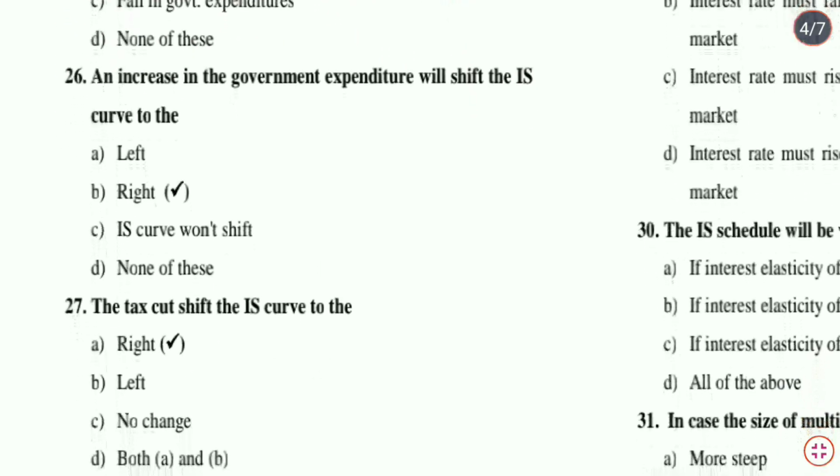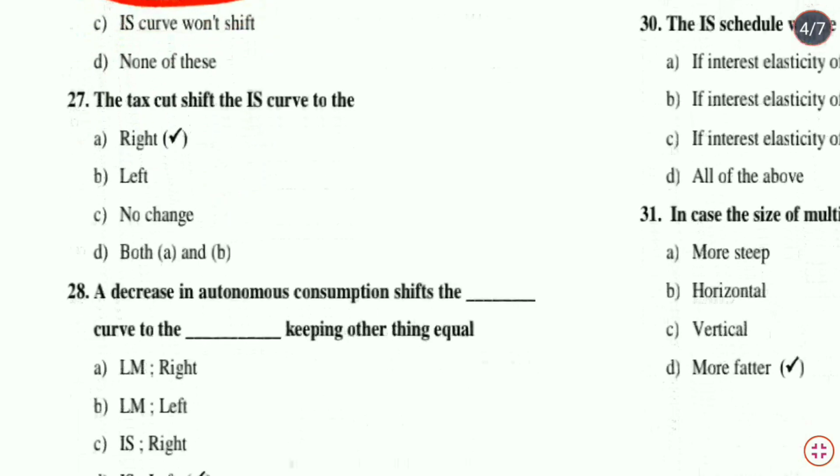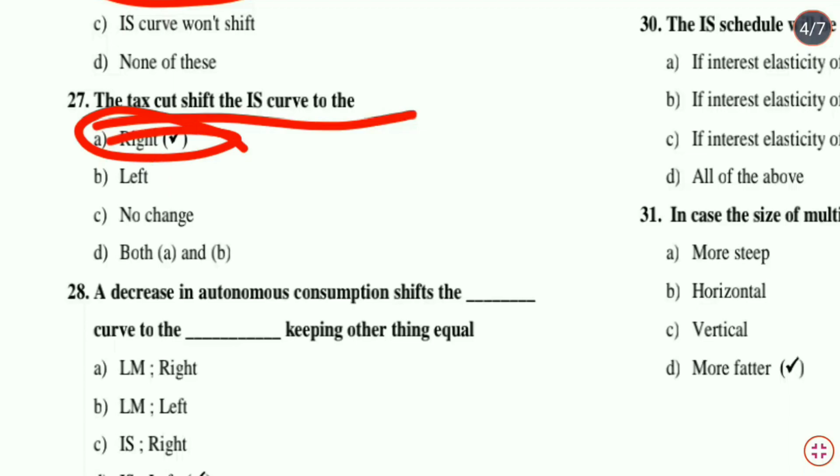Next question: an increase in government expenditure will shift the IS curve to the... If the government increases its expenditure, the IS curve will shift towards the right. Option B is the correct answer. Next question: the tax cut shifts the IS curve to the... If taxes decrease in the economy, what will happen? The IS curve will shift towards the right. And an increase in taxes will shift the IS curve towards the left. But here the question is related to the tax cut, that means a decrease in net taxes. So option A is the correct answer.